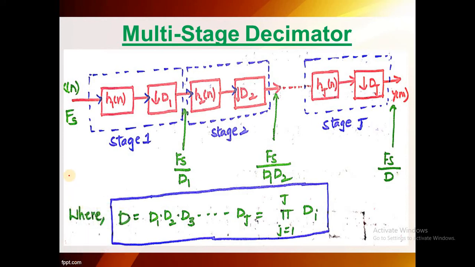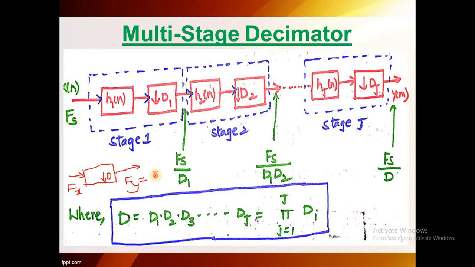I had already discussed this in part 1. If we have downsampling like this, the input is fx. This is a general form. The output is fy.